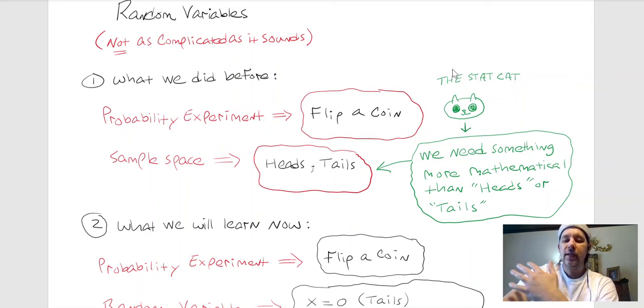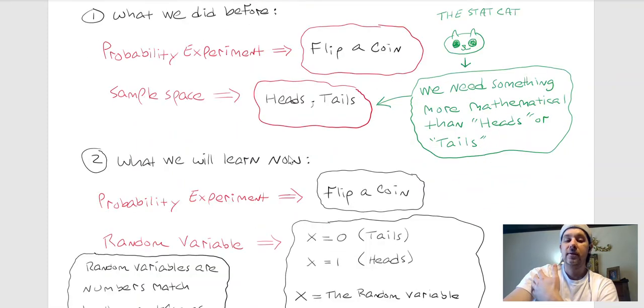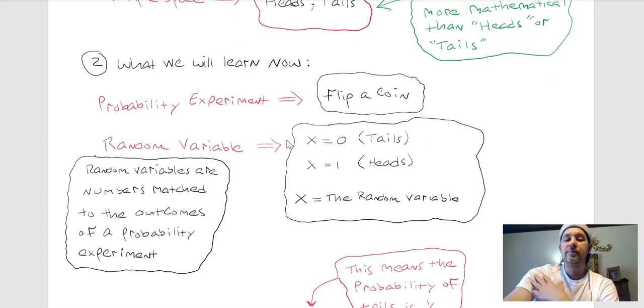So let me translate this same situation, a probability experiment of flipping a coin, and I'm going to make it a little bit more mathematical with numbers, okay? So here's what we're going to learn now. Let's use the same probability experiment, flipping a coin, but I'm going to introduce something called a random variable, okay?